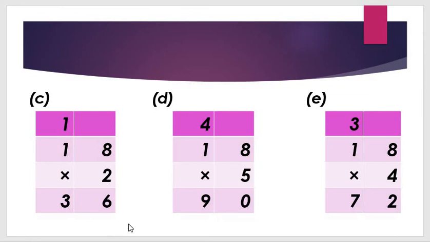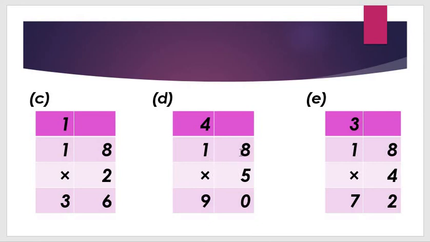Now question number D. 18 5s are what? So 5 multiplied by 8 and 5 multiplied by 1. First of all 5 multiplied by 8, then 5 multiplied by 1. Got my point, all students?